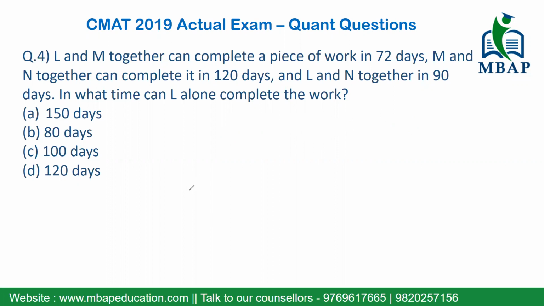But solving by this equation method, you possibly will take more than 3 minutes to crack the answer. I'll give you one of the shortest applications to solve this. You can either take this as a formula or an important application. Whenever I need the answer for the first unit, along with someone, you can directly take the answer as, let's say A is my L, which basically is the first pipe or the first person who was doing the work. If I want the contribution of A in terms of number of days in which he'll be able to do the work alone, this can be given by a simple application.